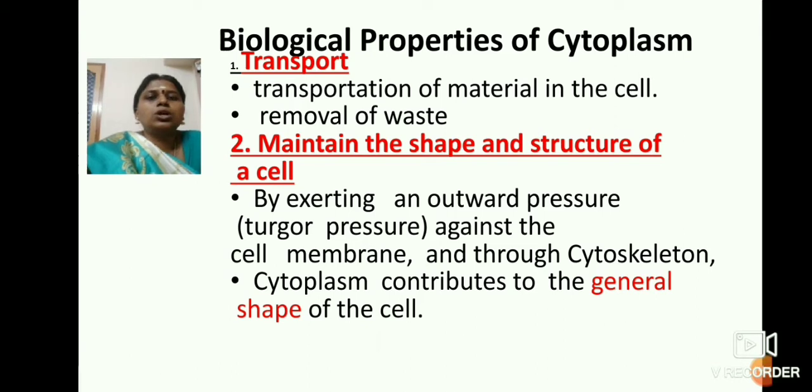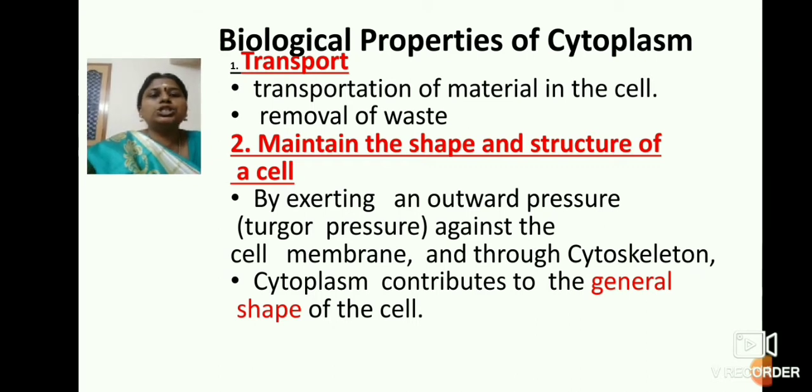Next, biological properties. So cytoplasm plays an important role in a lot of transport. So transportation of the material from outside the cell to inside the cell, or from inside the cell to outside the cell, or from the cytoplasm to the nucleus, or from the nucleus to the cytoplasm. All this is possible only because of some transport proteins present in the cytoplasm. And the same way, it also helps in the removal of waste, phagocytosis, pinocytosis. So transportation of material inside and outside the cell, as well as removal of waste from the cell to the outside environment, or transport of ions, particularly calcium and sodium, across the cell membrane, is achieved by means of the cytoplasm.